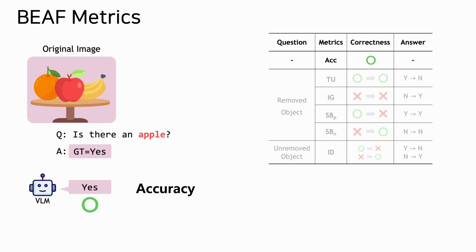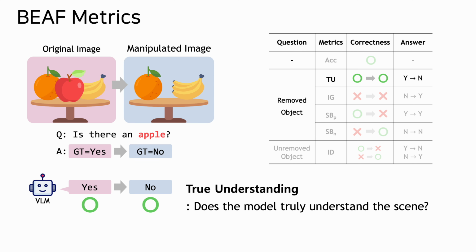Traditional metrics like accuracy assess the model's performance based on its response to a single image-question pair. In contrast, our new metrics go beyond this by considering VLMs' answer changes. For example, if the model correctly changes its answer from yes to no when asked about a removed object like an apple, it demonstrates true understanding. This indicates that the model truly comprehends the changes in the scene.